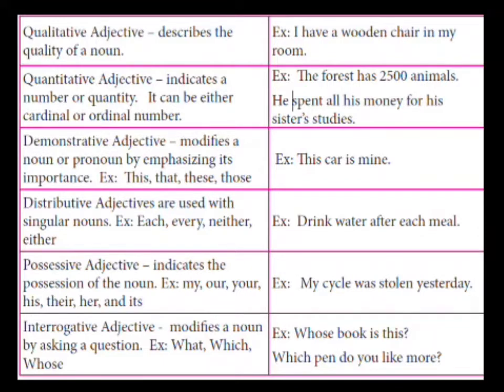For example, what's your problem? Whose note is this? How many apples did they buy? How much milk do you drink daily? Whose book is this? Which pen do you like more? So, these are the types of adjectives: qualitative adjective, quantitative adjective, demonstrative adjective, distributive adjective, possessive adjective and interrogative adjective.